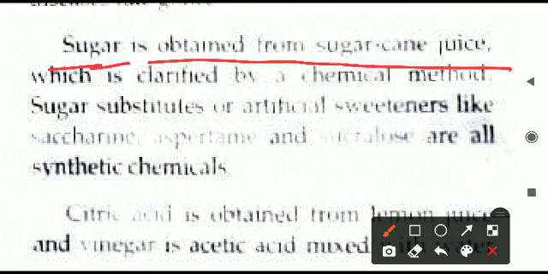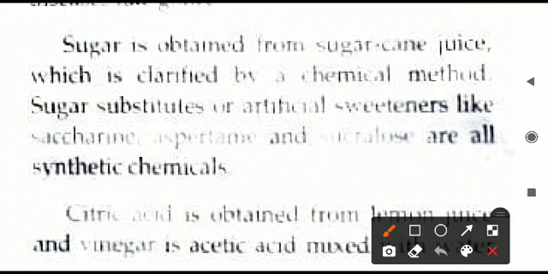Also there are certain substitutes for sugar. If we do not have sugar, we can use other things which will act like sweeteners, which will make the food or whatever substance it is sweeter in taste, like saccharin, or another one, aspartame. All these are examples only. Any one or two you can learn out of these. All are not required. Only two is enough for you to remember as the artificial sweeteners.